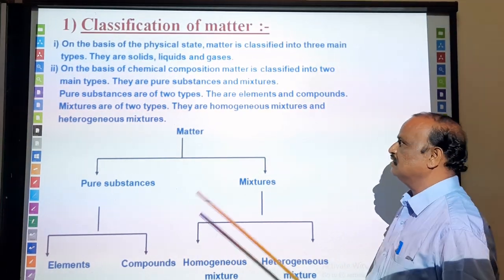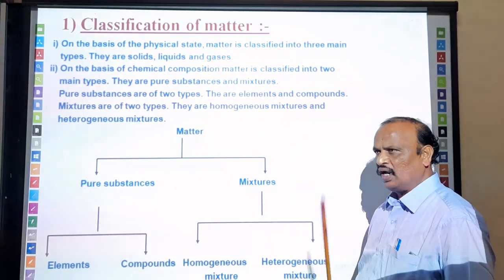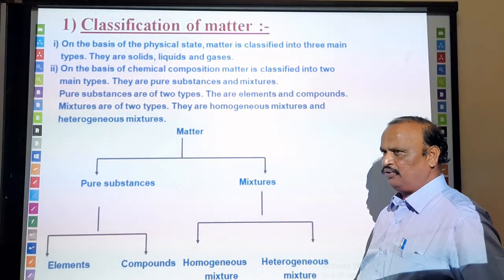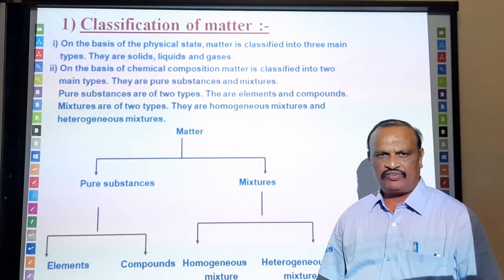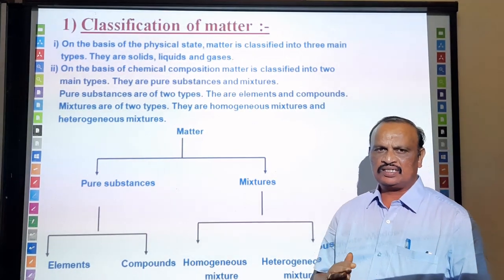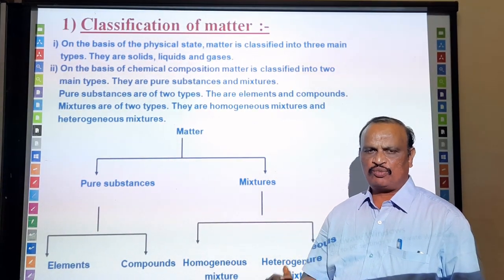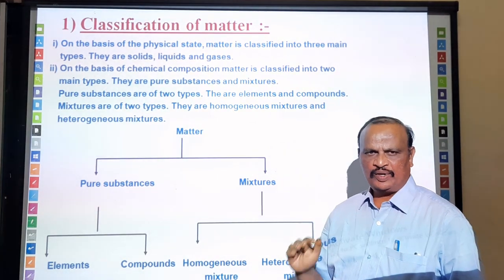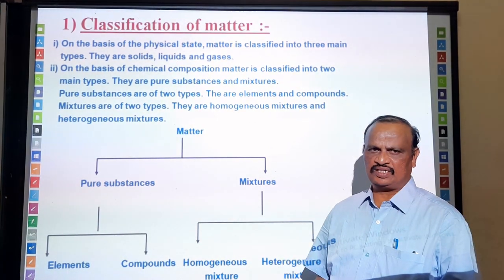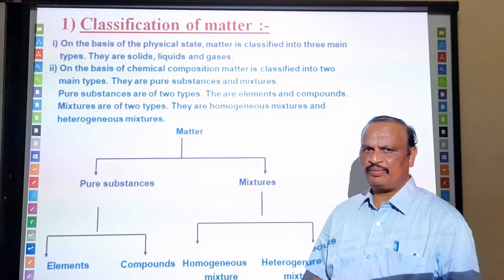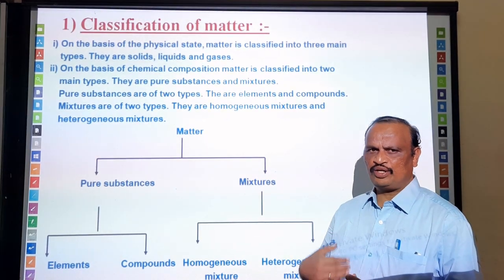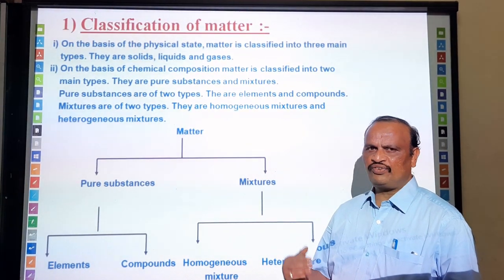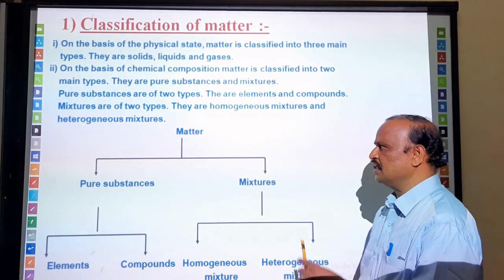You have studied in the last chapter about matter. What is matter? You have some idea about the classification of matter. Matter is defined as anything which has mass, occupies space and offers resistance. The other details about matter you have studied; this is a continuation of the same.